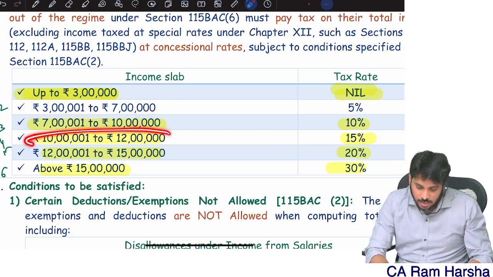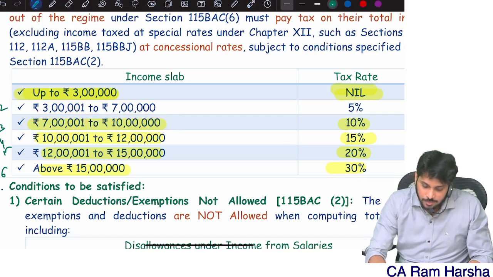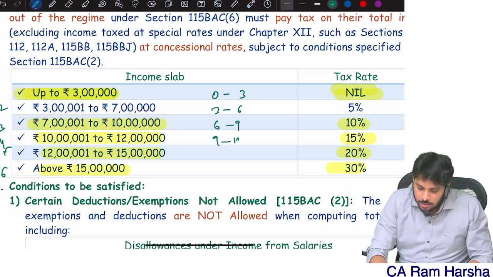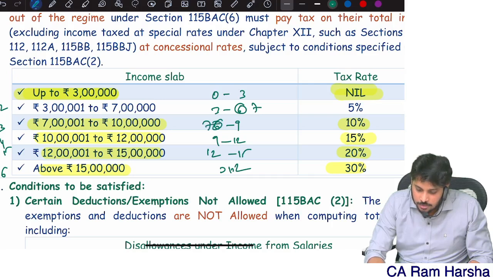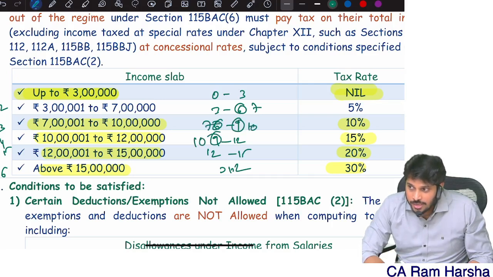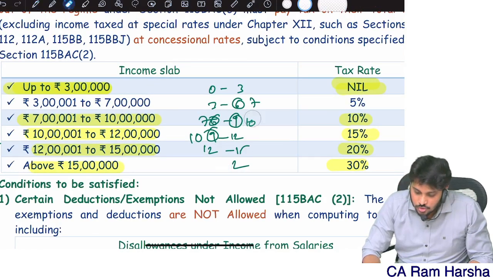Here earlier it was 6 to 9, now they made it 10. So 1 lakh extra they increased. Able to understand?